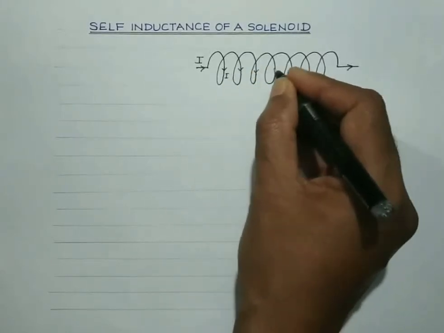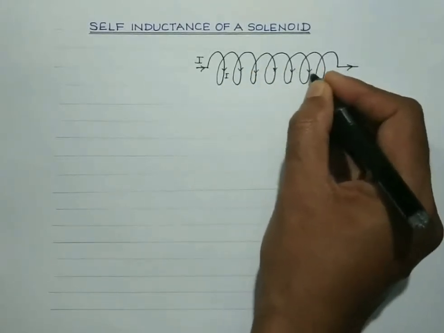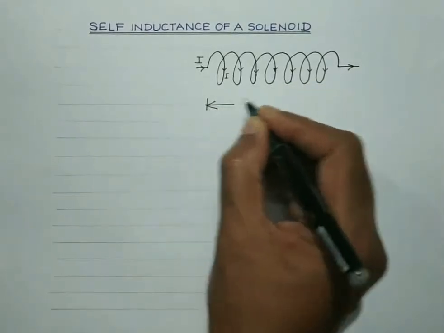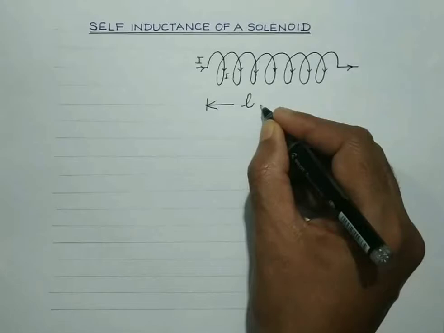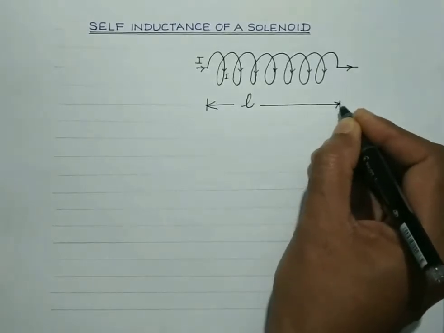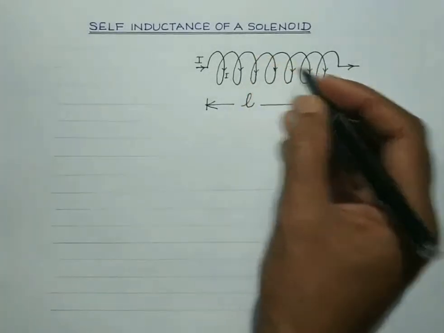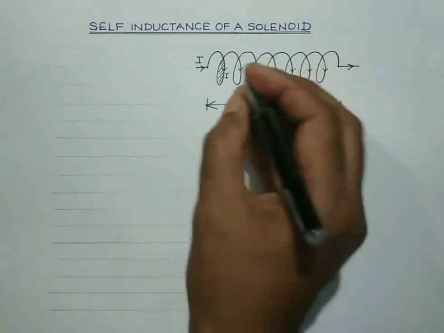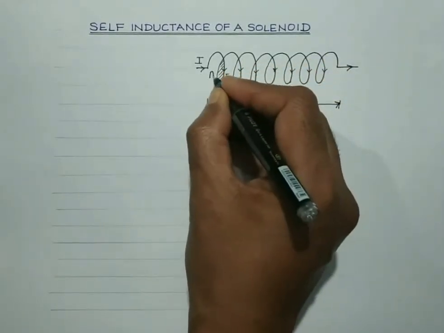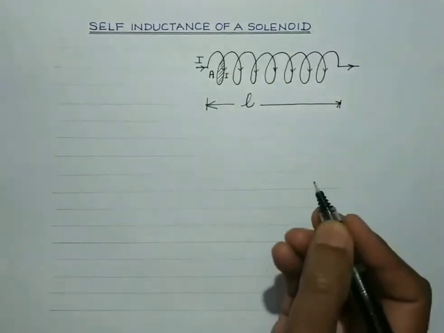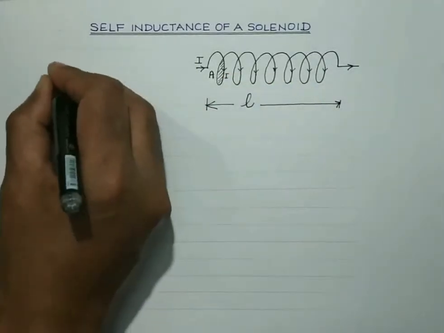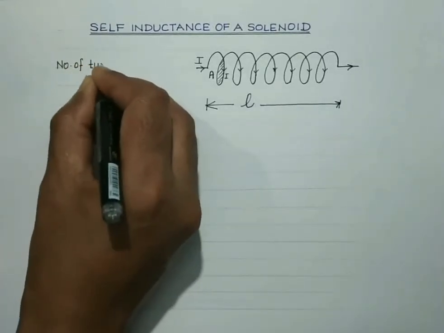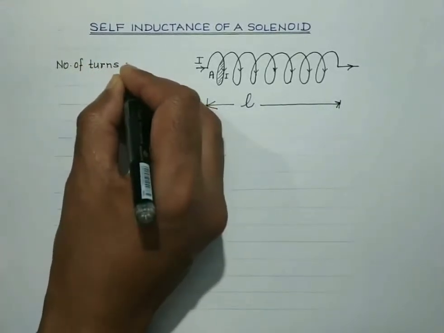This is current I flowing through the solenoid. Let us consider the cross-sectional area of each turn of this solenoid to be A, and the number of turns of the solenoid to be N.